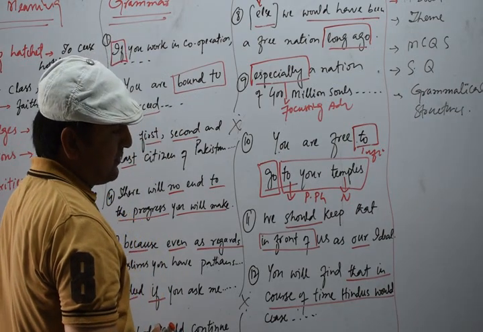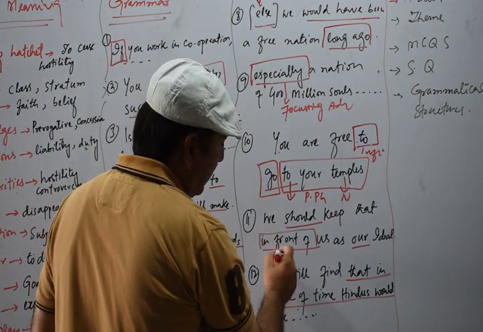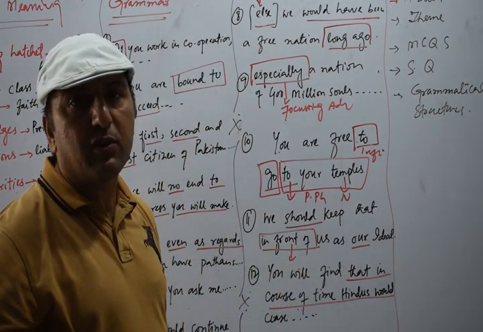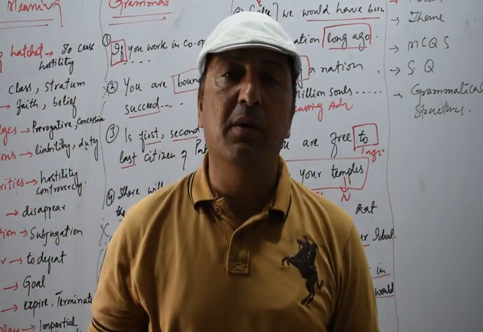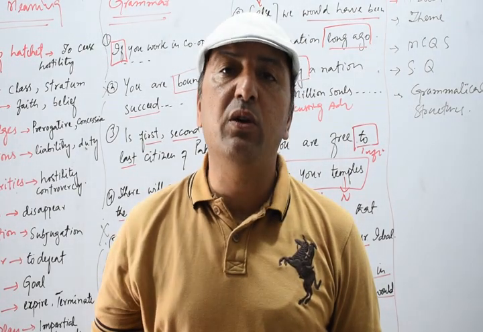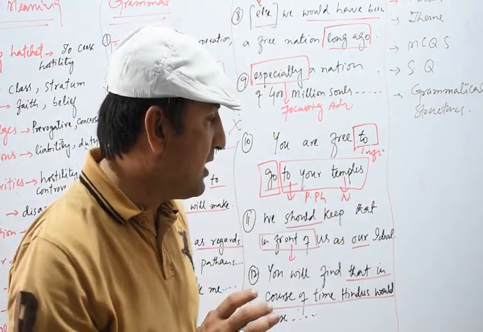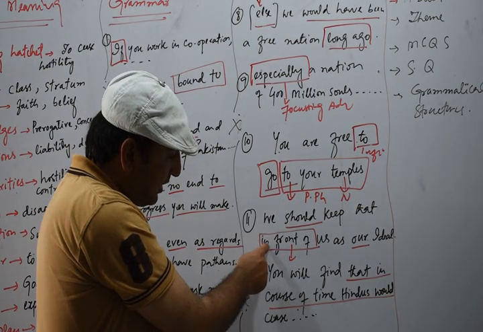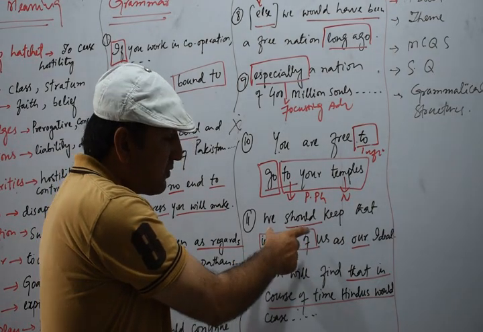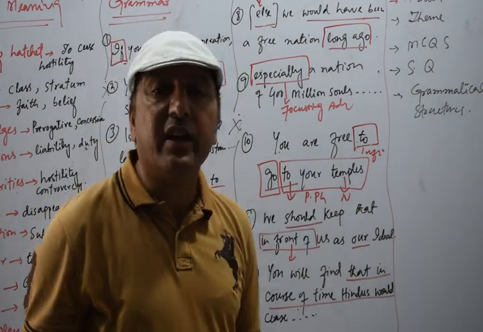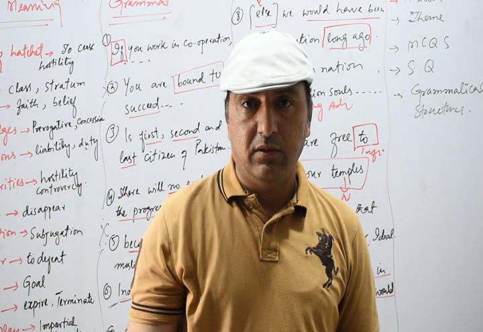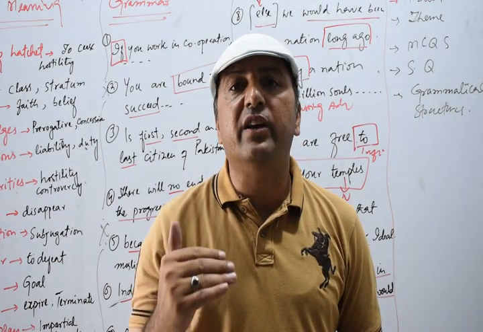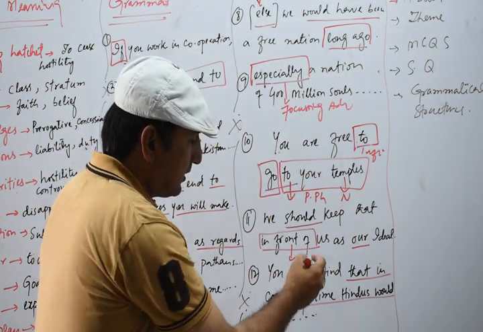The next sentence we have is "We should keep that in front of us." Here "in front of" works as a preposition, and we call it a phrase preposition, because it is a preposition made up of a phrase.